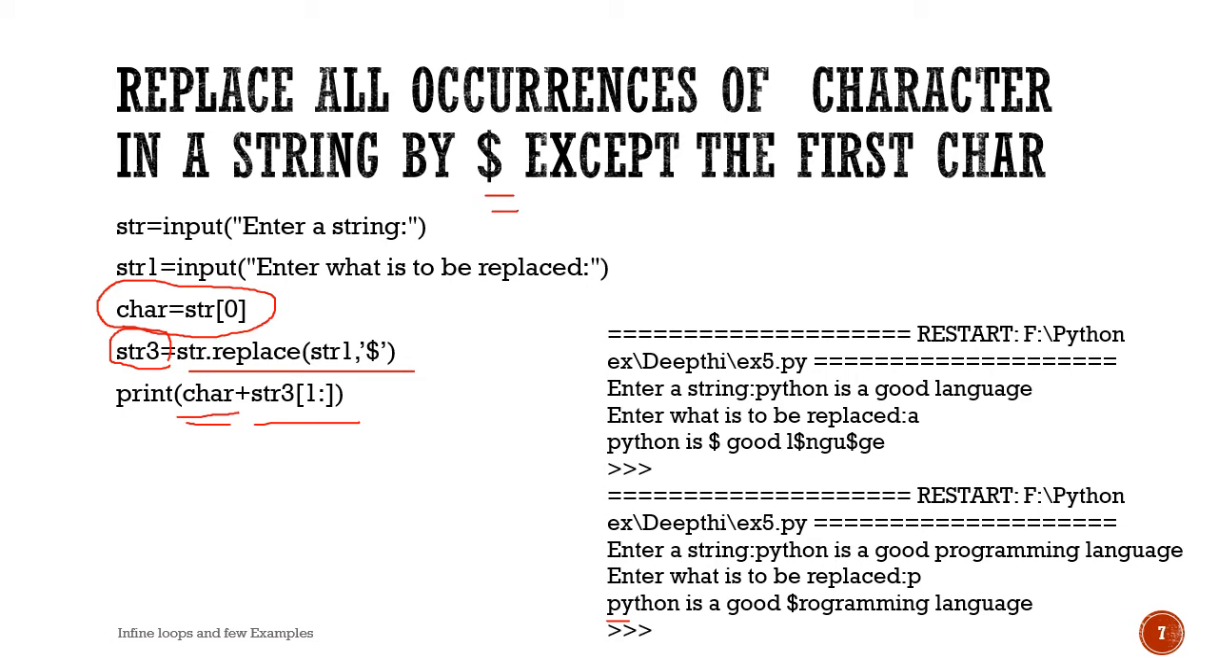So while printing also, what we are printing initially is the preserved character. And after replacing, we are only displaying the characters from which index location? First index location. Actually, the replaced string is "$ython is a good", like that. It is the content of str3, but we are displaying only the contents from which index location? First index location. That is how we have done this program.